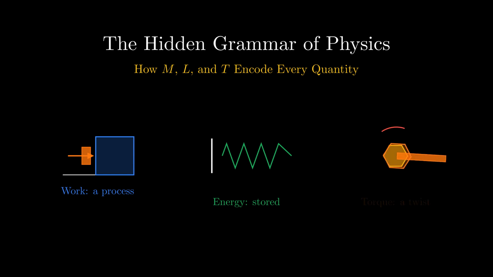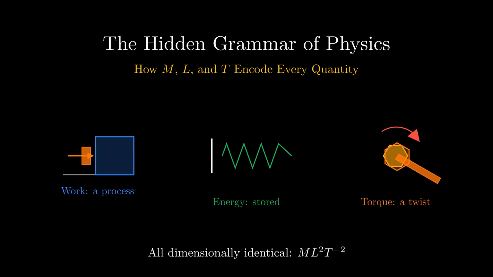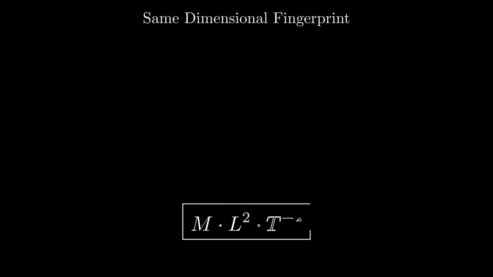Add torque, the twist of a wrench, to that same list. All three of these wear the exact same dimensional fingerprint, mass times length squared times time to the minus 2. How can three different things share the same dimensional DNA, and what does that tell us about the universe's bookkeeping?